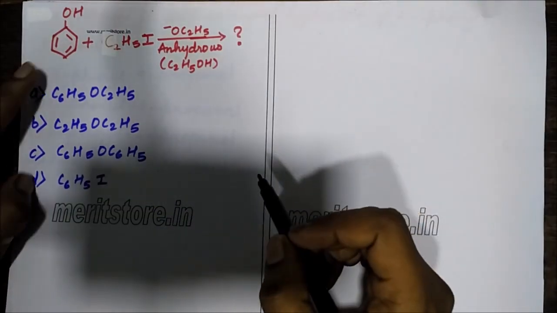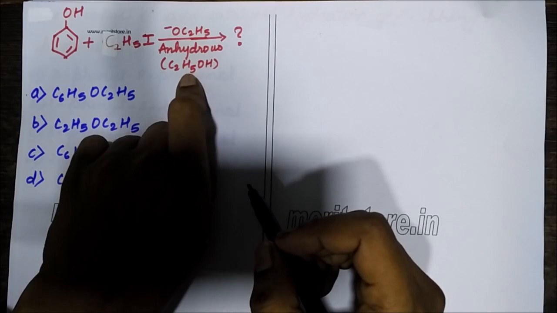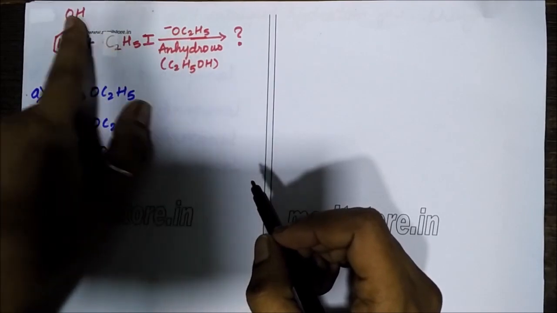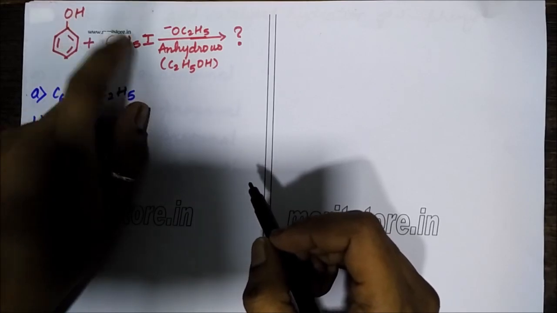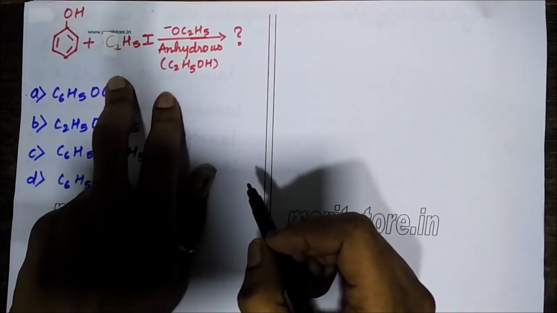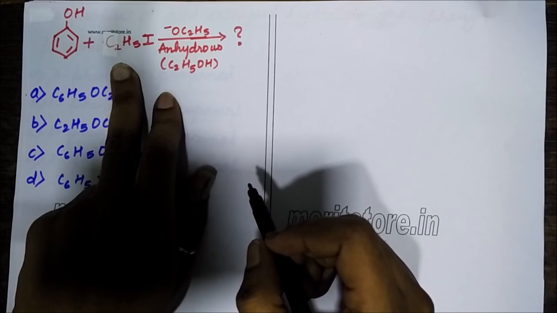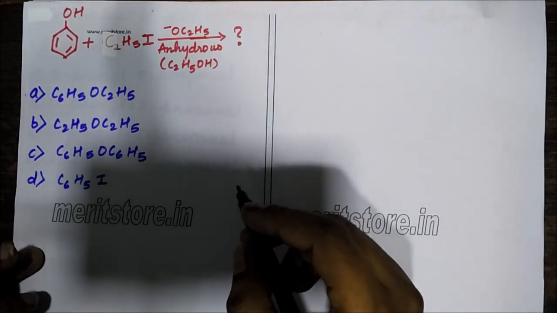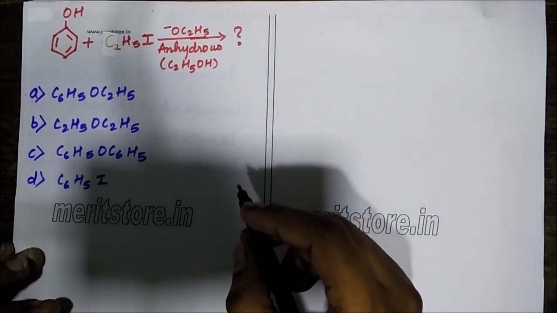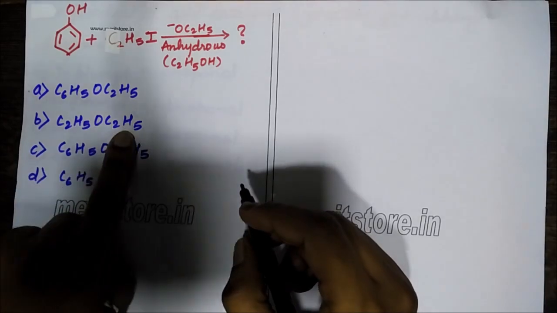See, they are giving us this reaction, phenol and C2H5I, and they are saying OC2H5 minus, this species, and anhydrous C2H5OH in the presence of ethyl alcohol. What will happen? Either this can abstract a proton from H plus to give a phenoxide, or it can attack the alkyl group of the carbon ion to form diethyl ether. So C2H5O is a better nucleophile than C6H5O.